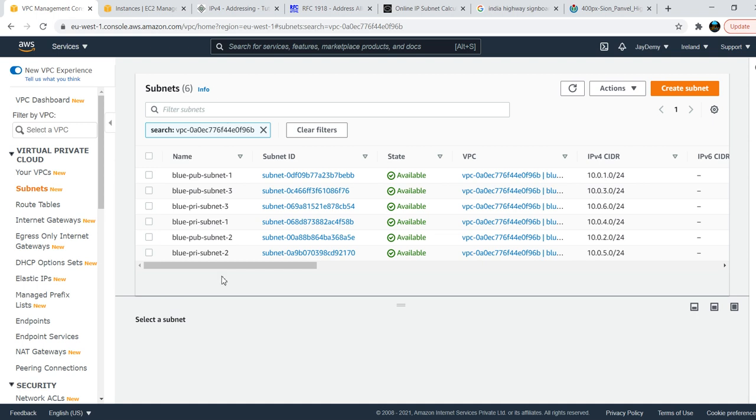Public ones we already defined with the internet gateway. So now, NAT gateway, we have NAT gateway. NAT gateway is basically to connect directly.